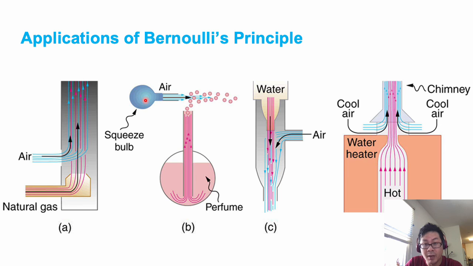When we squeeze the bulb, the air moves out with V1 larger than V2 because the perfume is stationary. So the pressure at 1 is smaller than the pressure at 2, so the perfume will move up and spray away. Similar things we can also apply in water and air, in the chimney, and with the heating system here.